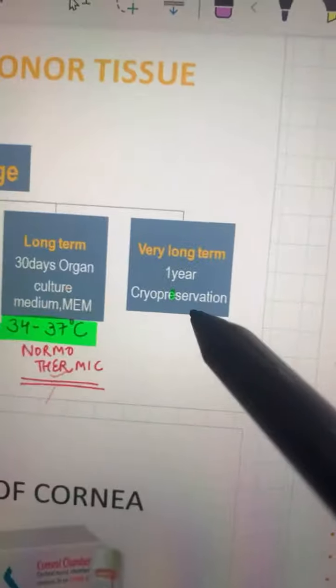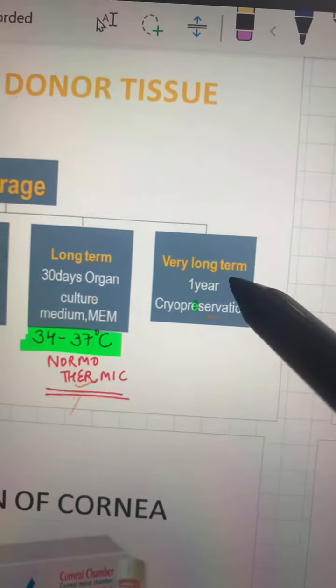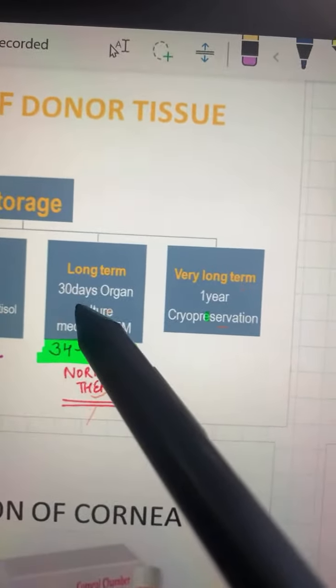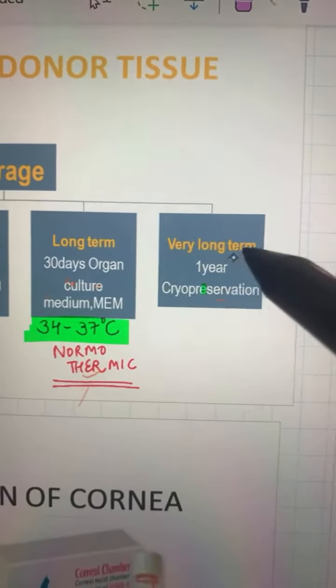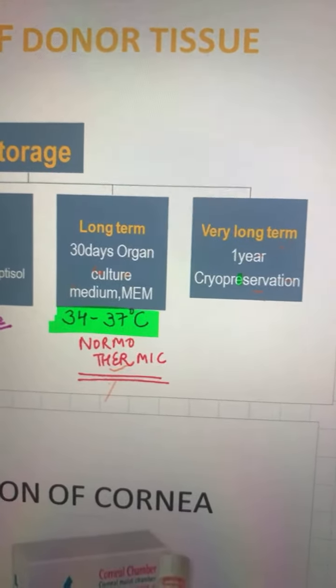While if I am going with cryopreservation, this is 1 year. So this is very, very long. This is 1 month long, and this is very long. This is your cryopreservation. So are you getting this? I think the query related to your MK medium is clear, and the normothermia is also clear. Yes or no, guys? So this is also clear.